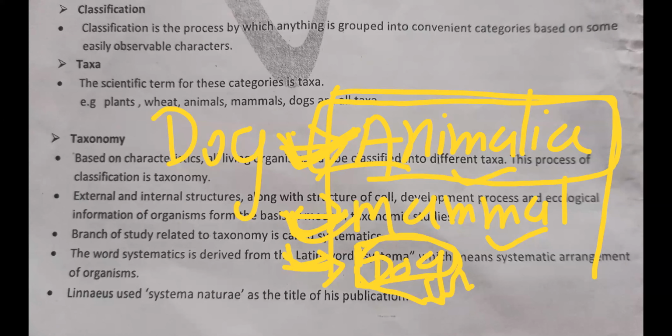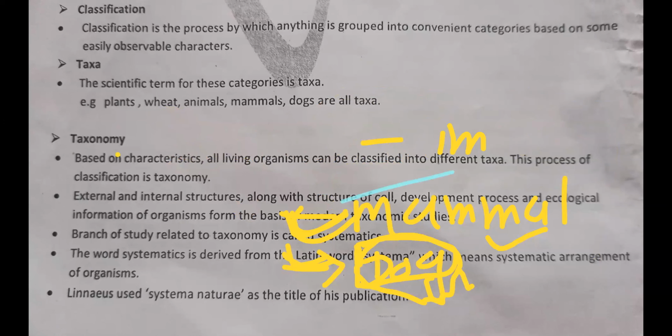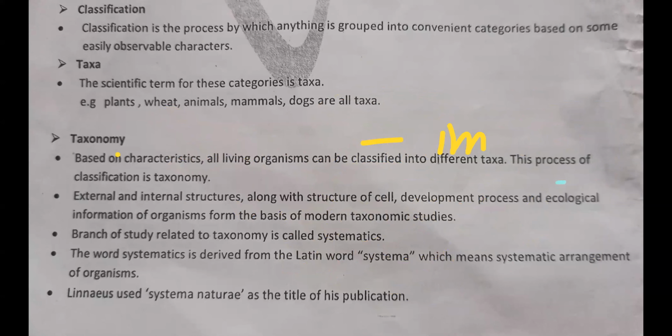So understand this: all are basically taxa, each and every category, but remember, each category represents a different level.